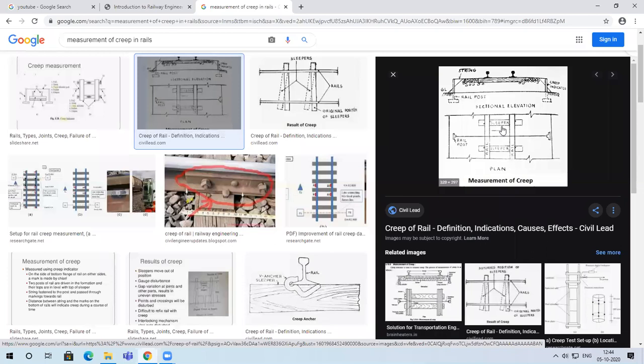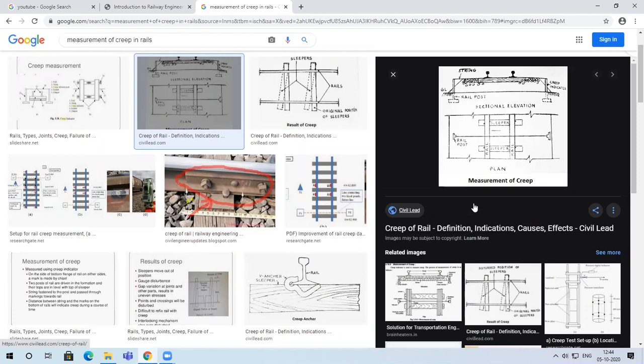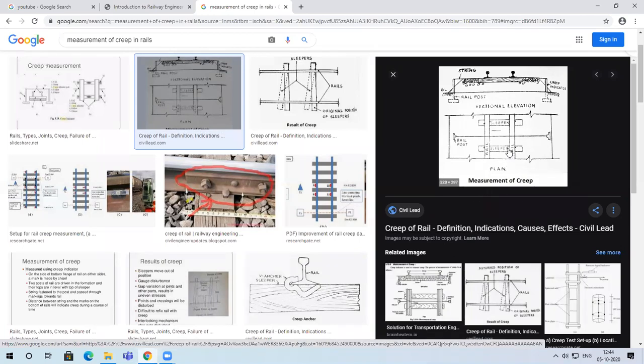I think this image would be more clear to you about how the creep is to be measured. Now imagine that this is the cross section of the railway track and this is the plan. This is how the rails are going, and these are the sleepers.